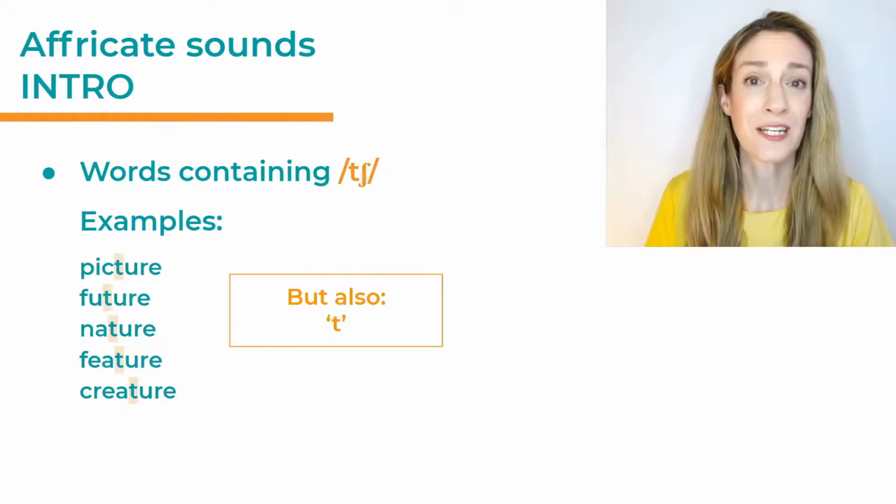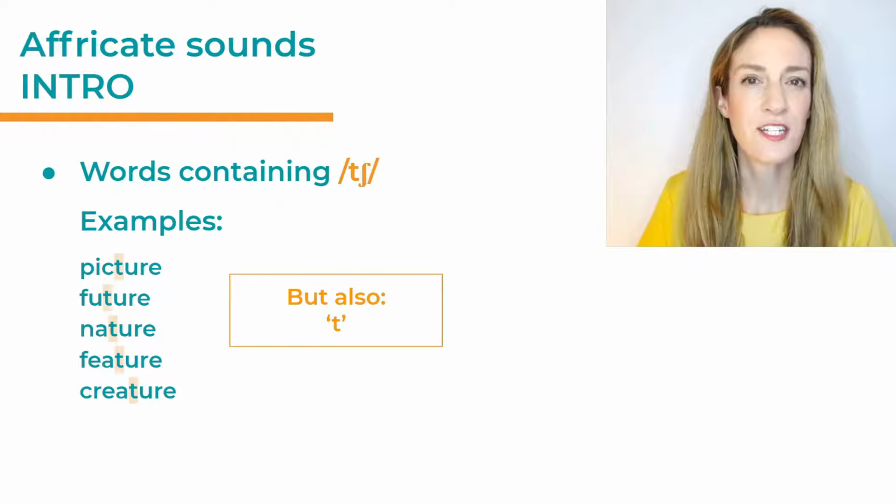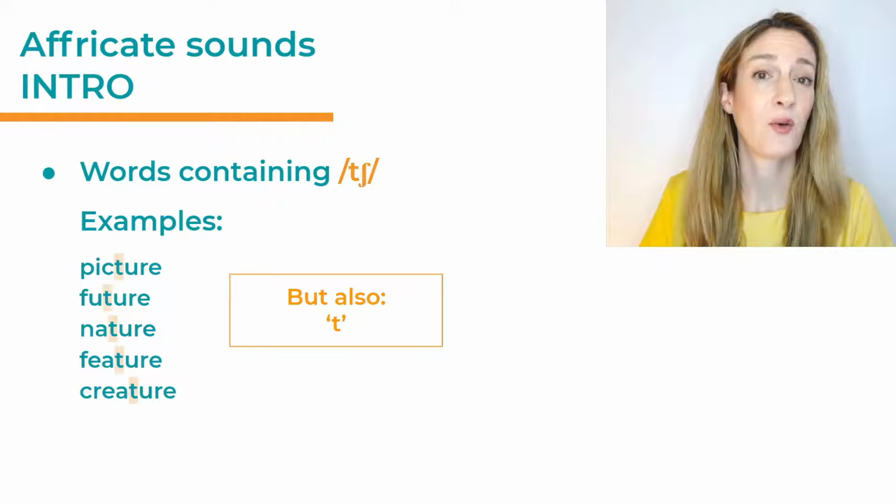Here are some more examples of words containing the sound ch. For example, picture, future, nature, feature, creature. Here, the spelling is only T. But again, that letter is pronounced as ch.